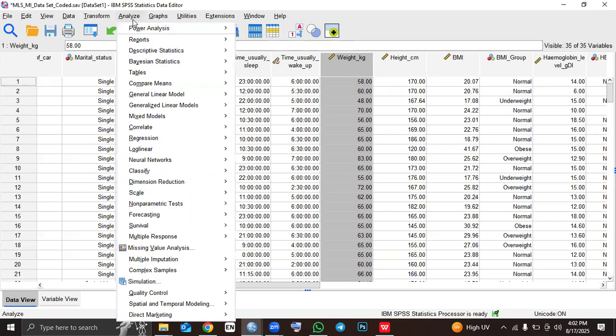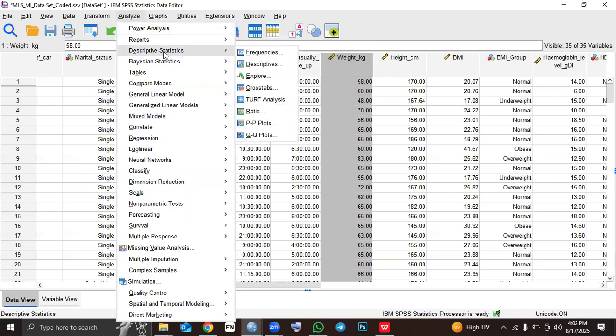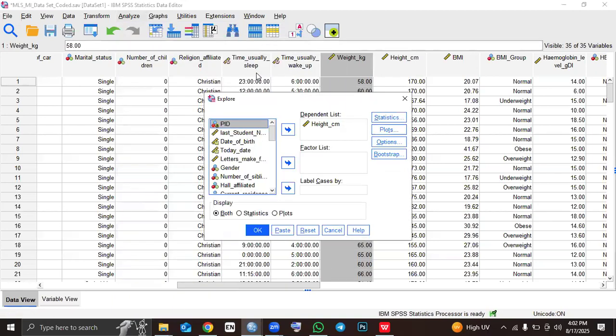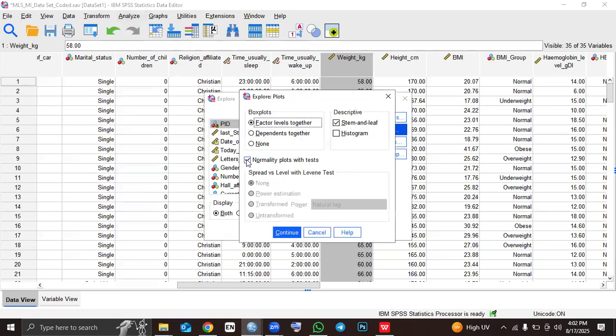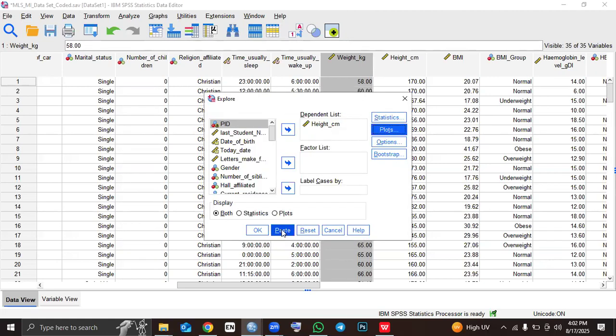So we go to analyze, then we come to descriptive statistics, then we come to explore. Once you go to explore, you go to plots and make sure that the normality test plot has been ticked. Then click on OK. In our dependent list, we'll put weight there. When you finish, we click OK.